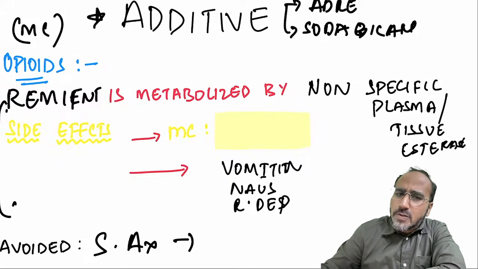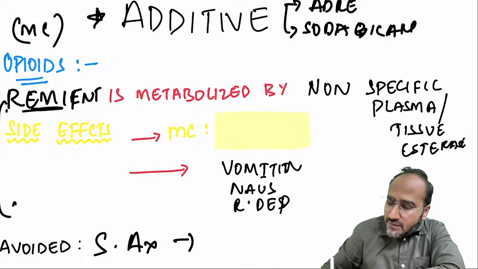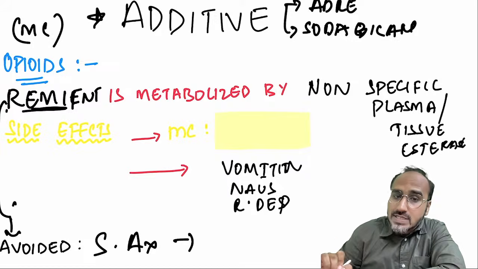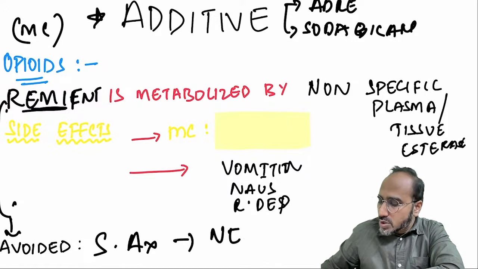In opioids, all opioids can be used except remifentanil. Remifentanil is avoided in spinal anesthesia. Why? Because remifentanil contains a neurotoxic preservative.